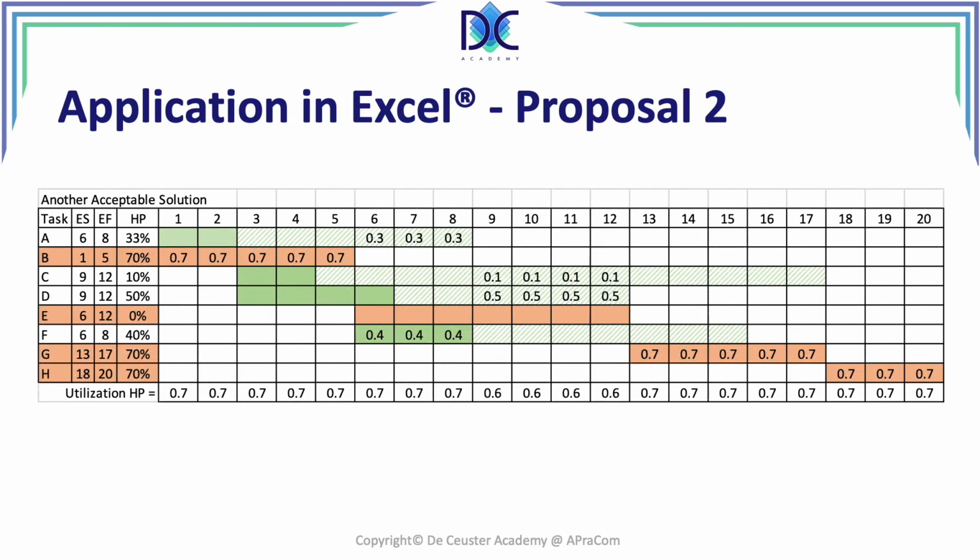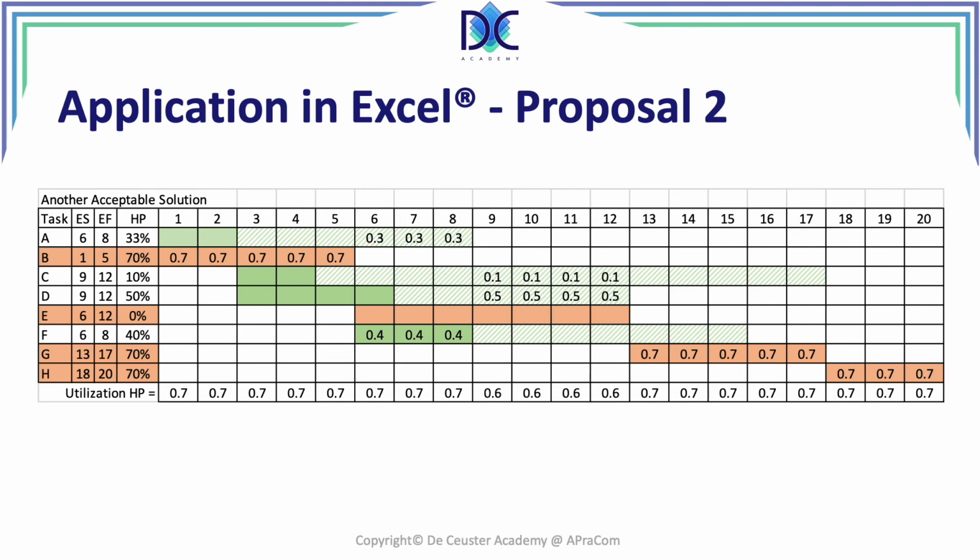I looked at it a little bit differently here. I looked at optimizing the utilization of Harry Potter. In the previous solutions, we saw that there is not an even utilization of Harry Potter, which is not considered to be optimal. It may be better to have a more even utilization.